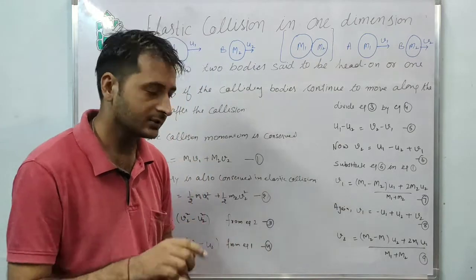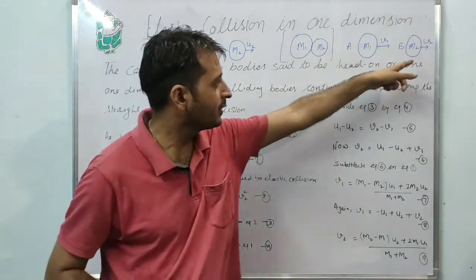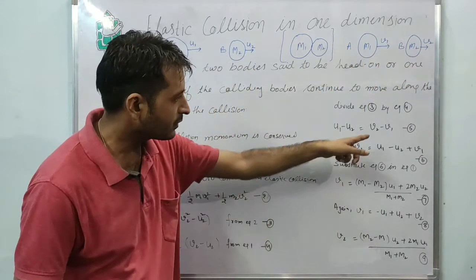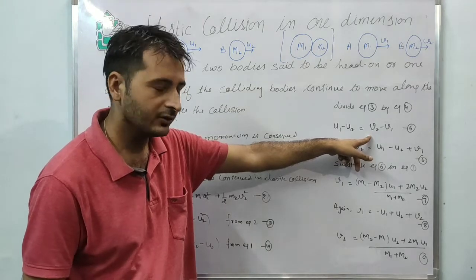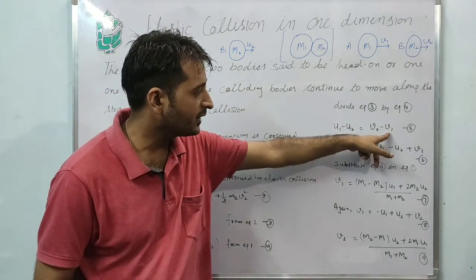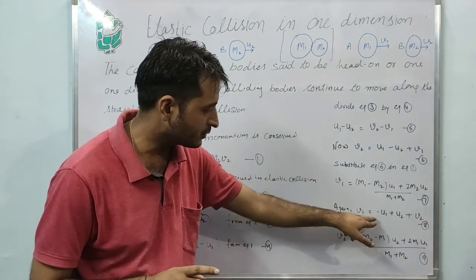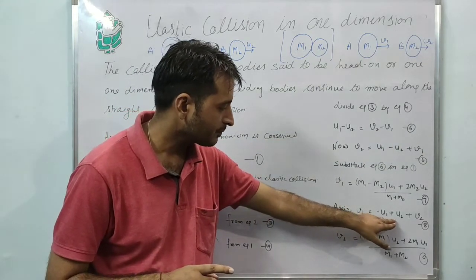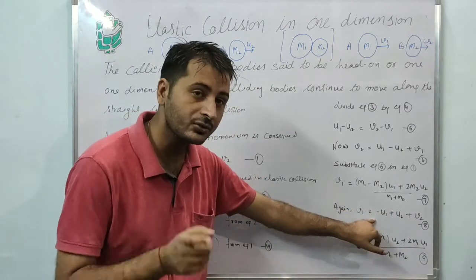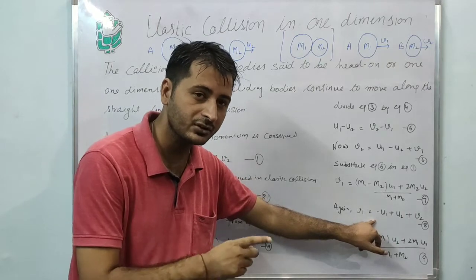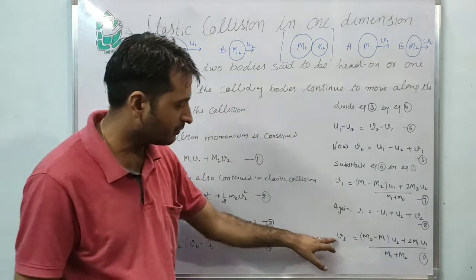Clear? Next, we have received the value of v1. Now our task is to find the value of v2. Come back to equation number 5. We rearranged the equation for v1, so v1 equals u1 minus u2 plus v2. Substitute this equation in equation 1, and you get the value of v2.